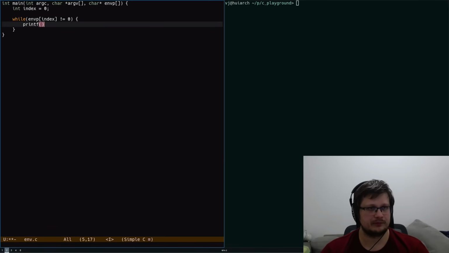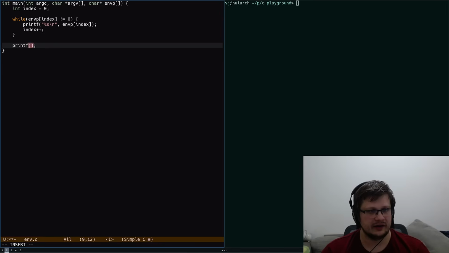We'll just printf a string, index. So let's print all of the environment variables, and at the end we need to increment the index. And after we are done, we are going to print, and I keep typing print because I don't normally write C, the count of our variables, the amount of variables. I think that should be it.